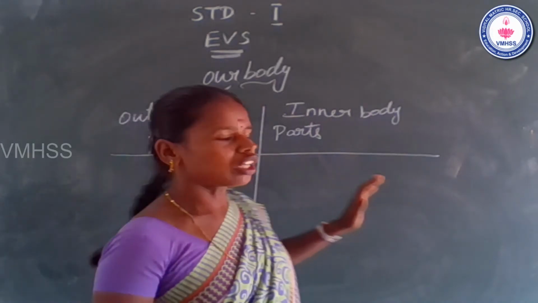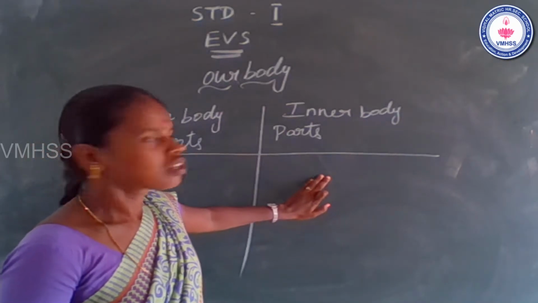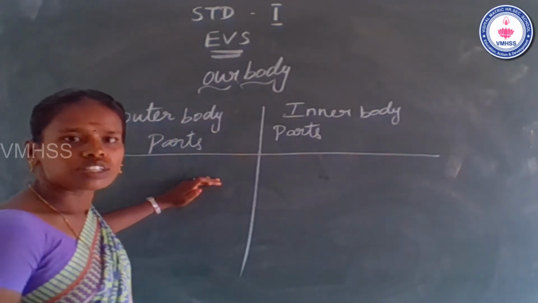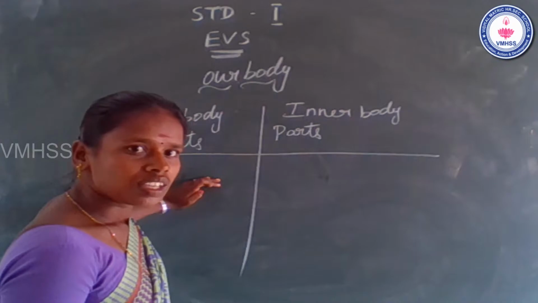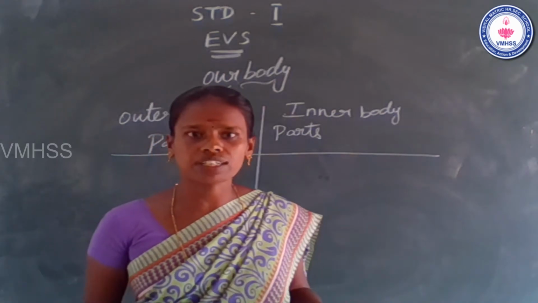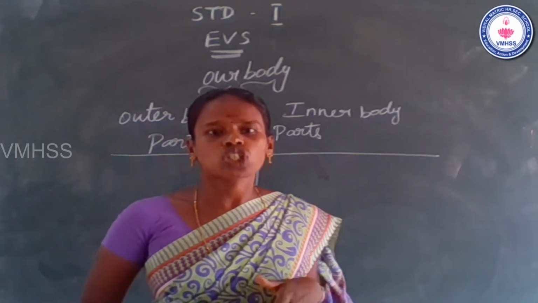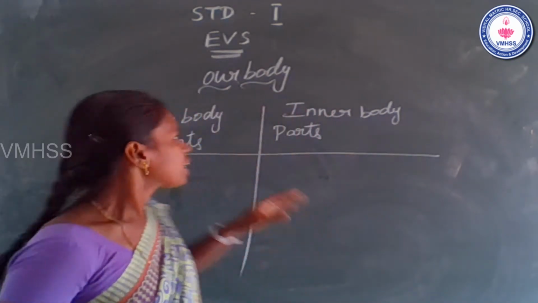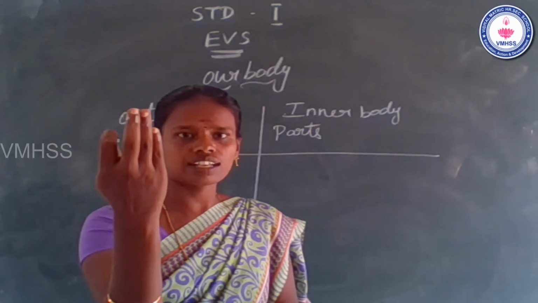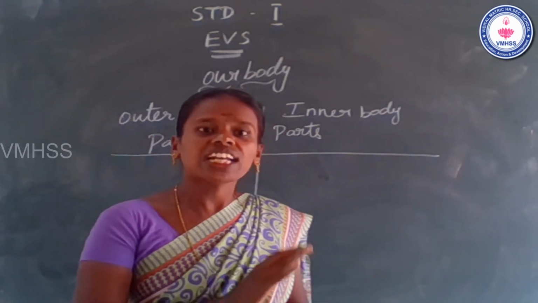Now we look at the two topics. First one is outer body parts. Second one is inner body parts. Students, can you tell me please, outer body parts? Outer body parts we can see and touch. That is called outer body parts. But inner body parts we cannot touch and see. For example, stomach. Outer body parts we can touch and see. For example, hand. But inner body parts we cannot touch and we cannot see.